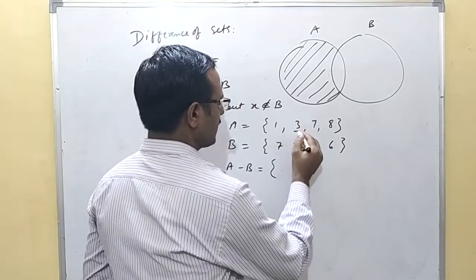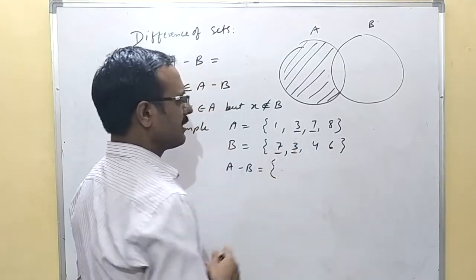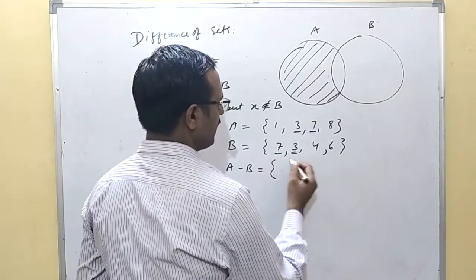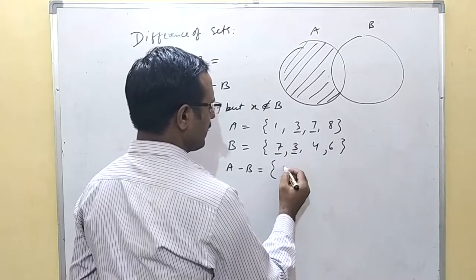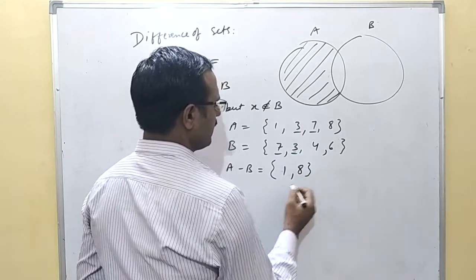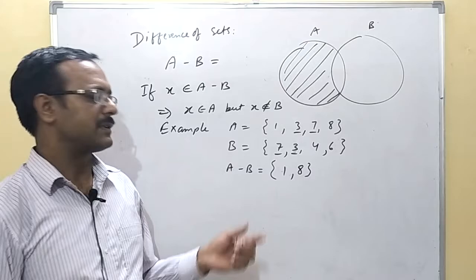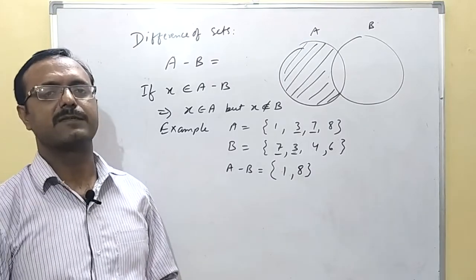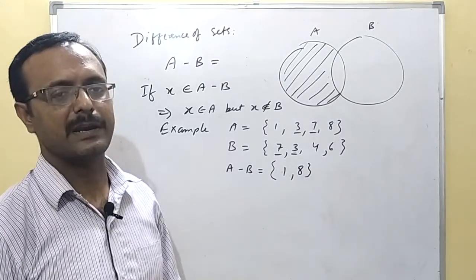You have to leave this 3 and 7 as they are present in B also. So we will leave these two elements. The rest of the elements, 1 and 8, will be the remaining elements of set A minus B. So this is the difference of the two sets A and B.